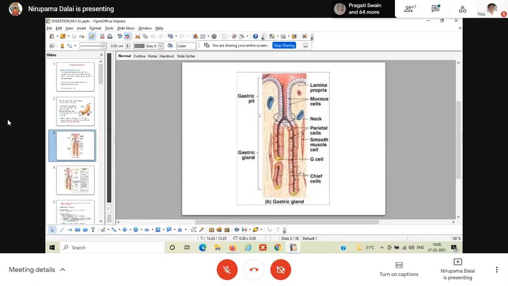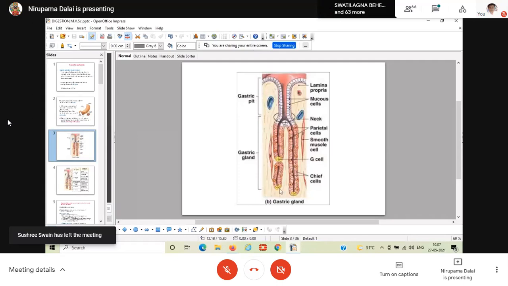All the secretions I have discussed, the gastric juice, which is highly rich in acid, also contains water and pepsinogen. All these secretions are present in the gastric juice, and they are secreted from particular cells present in a particular gland. This is the structure of a gastric gland, and these gastric glands have three parts: the neck part, the body part, and the basal part.